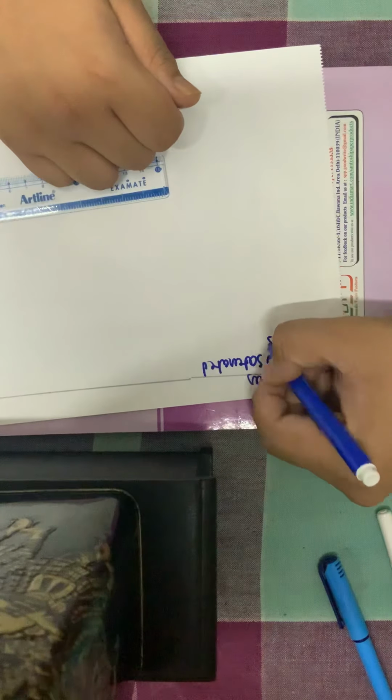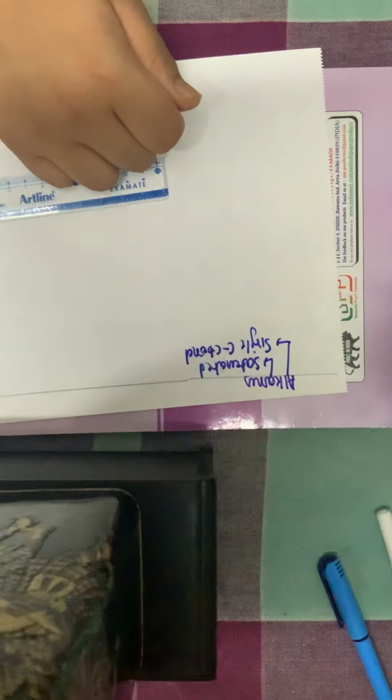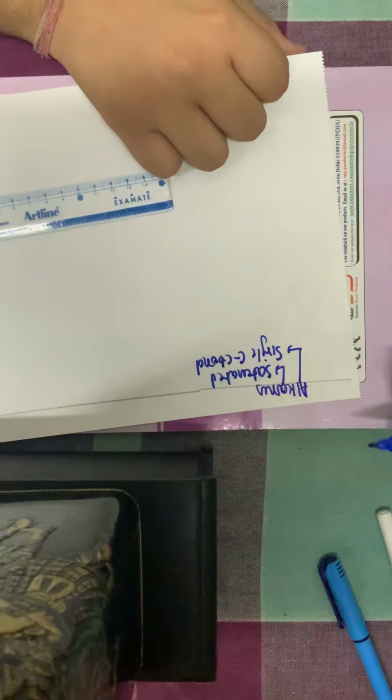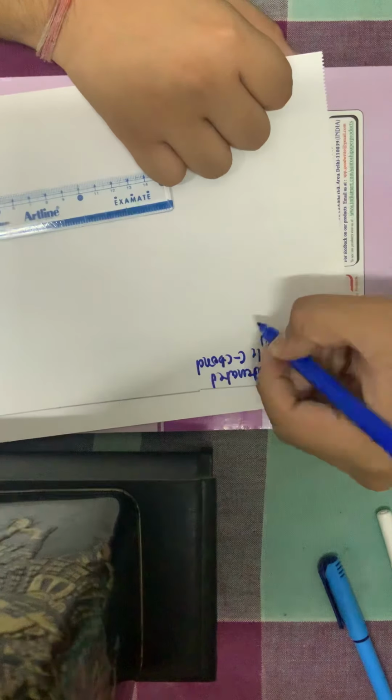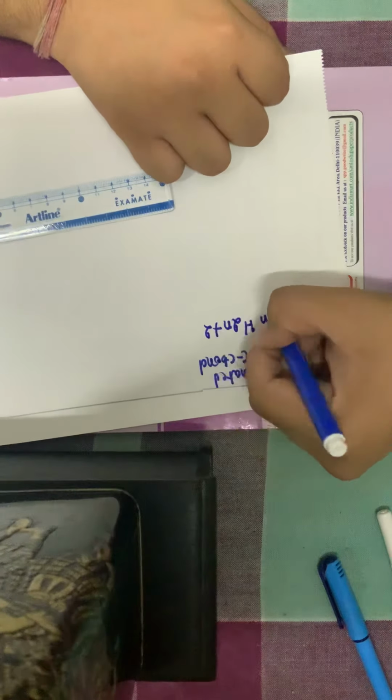All the alkanes are represented by a general formula which is called CnH2n plus 2. What does this mean? This means that n is any number. n is an integer.